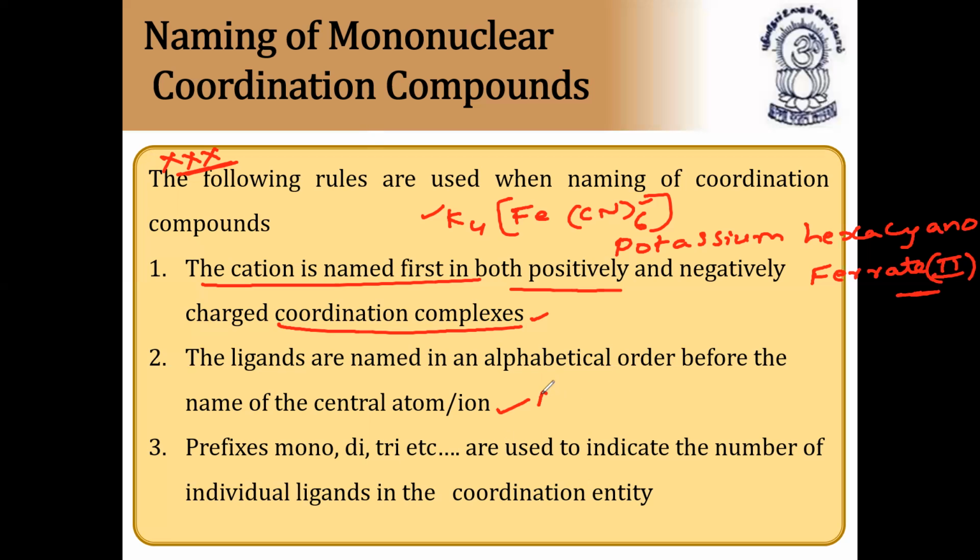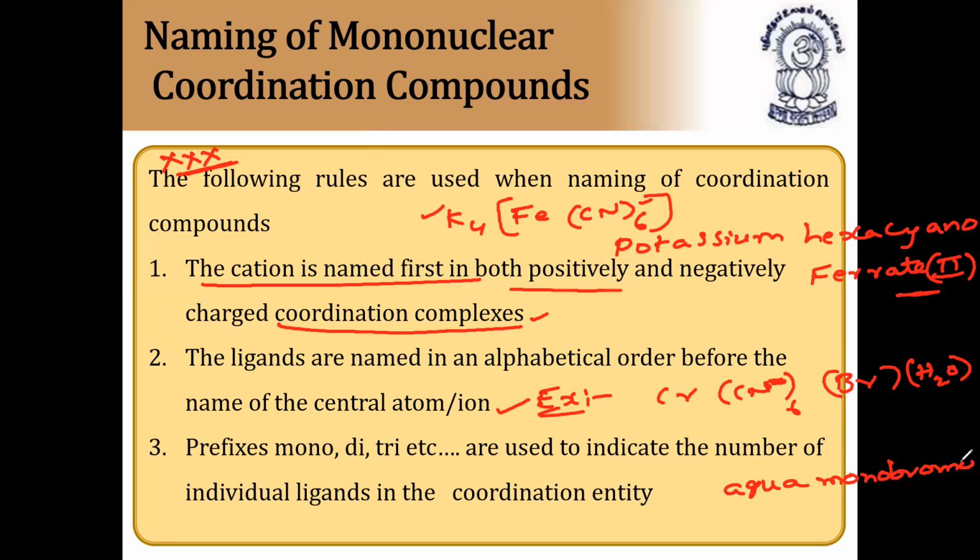For example, here we can say that is chromium. Here we'll say cyanide, here we'll say Br. Cyanide, hexa, we'll say cyanide 6. And Br is nothing but 1. And here we have aqua. So we'll say monoaqua, monobromo, hexacyano, chromium or chromate. So chromium we have to write finally. So aqua, monobromo, hexacyano means first alphabetical order, second, then third.